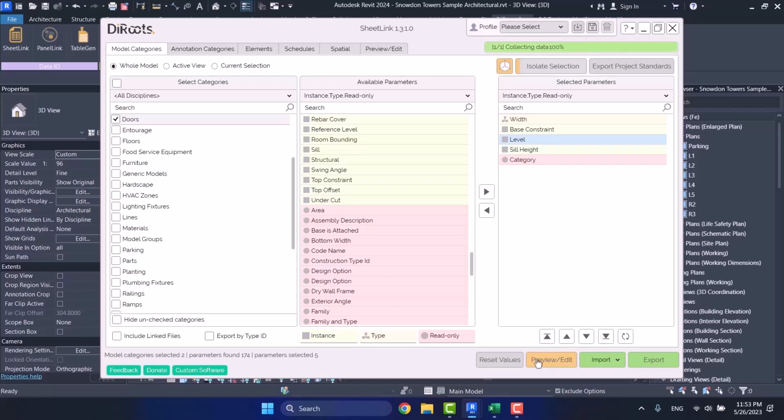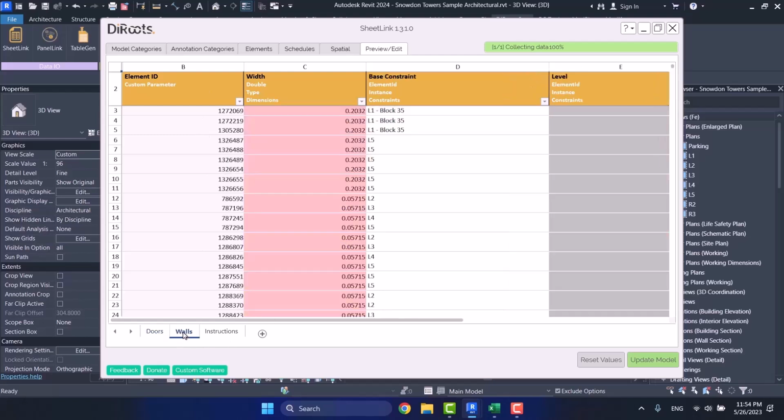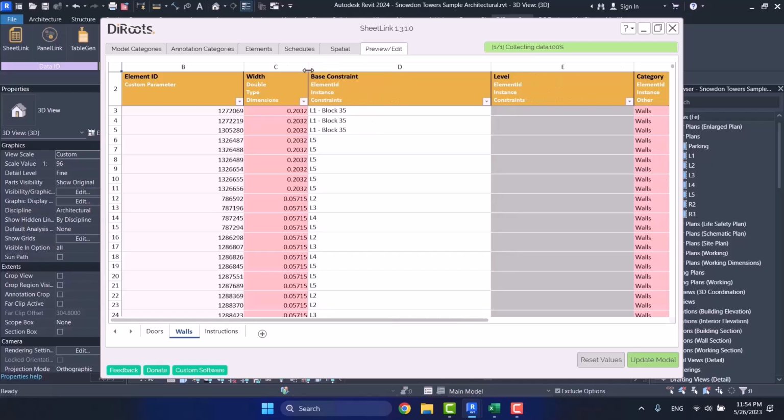And when you enter this tab, well, you can see that you have two sheets. You have a door sheet and a wall sheet. Is that right? And this one is the instruction sheet that we have for all the categories. Now here, it shows me the width of the door for different elements. But I didn't want it to show me the width for the wall as well. I really didn't need it to do that.